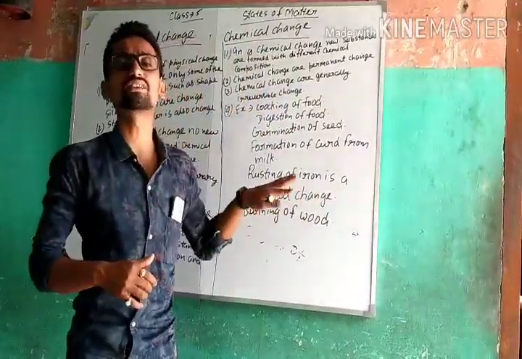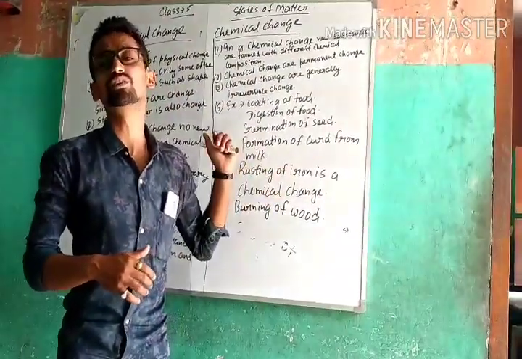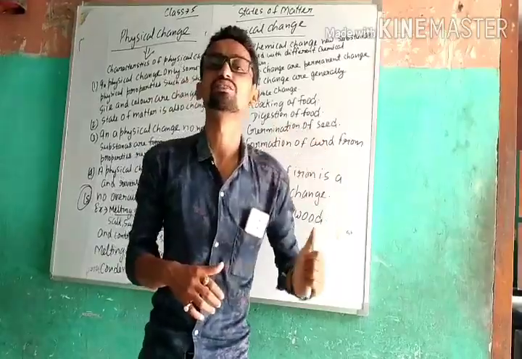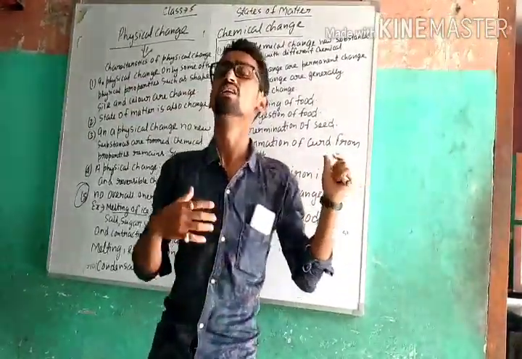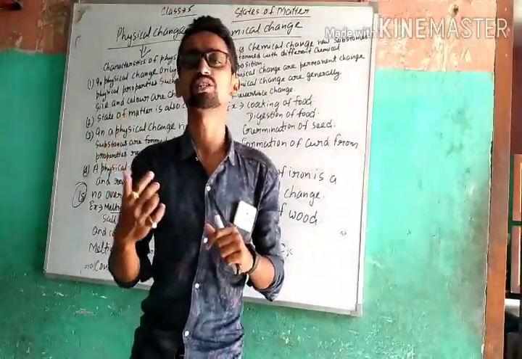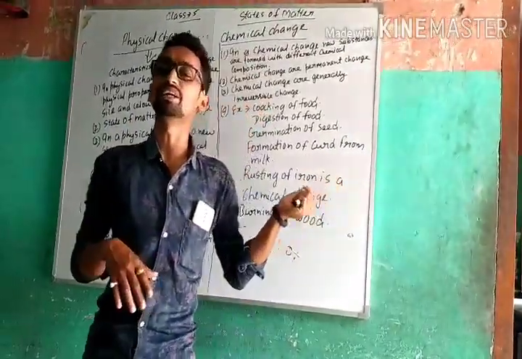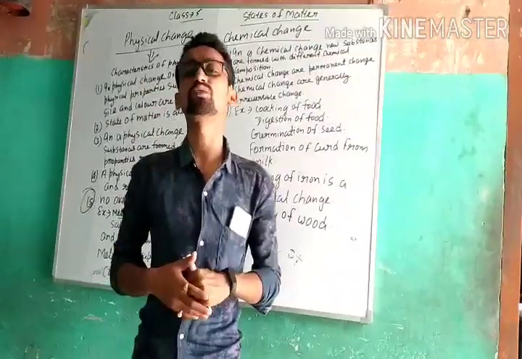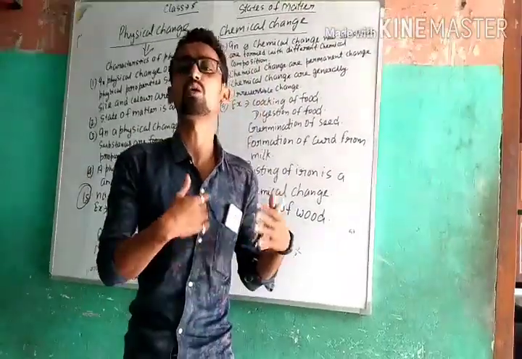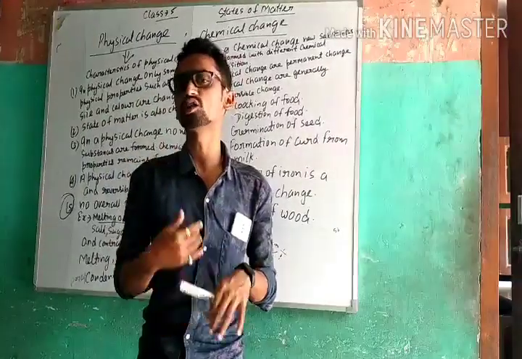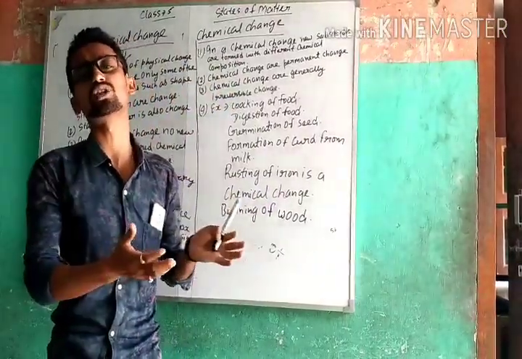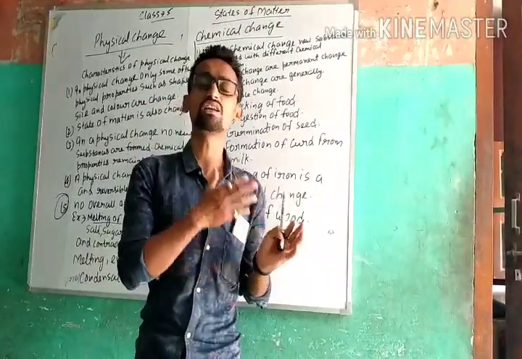So we can say that it is a permanent change, but physical change is a temporary change. Now talking about another point, chemical change is an irreversible change, while physical change is a reversible change. Irreversible change, it means what? It means we cannot bring it back to its original state by reversing the condition.